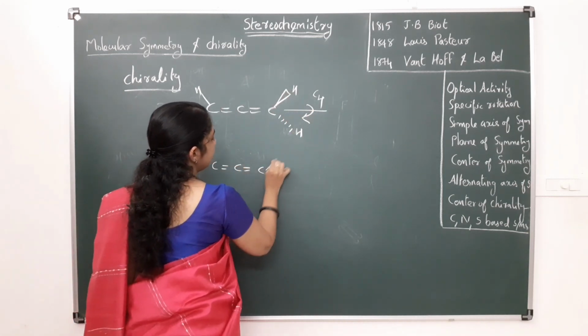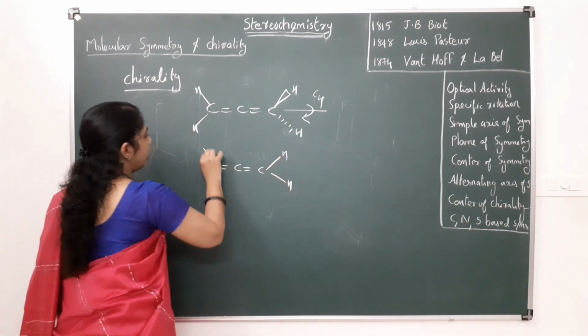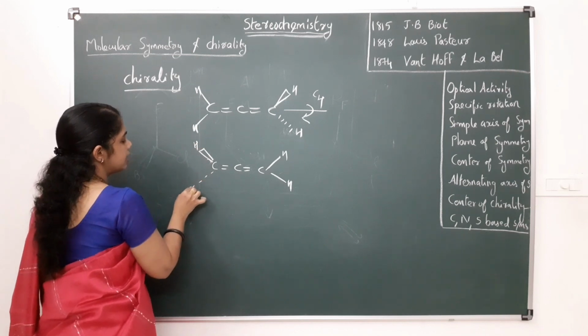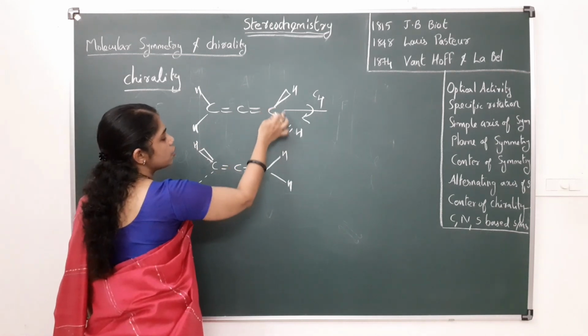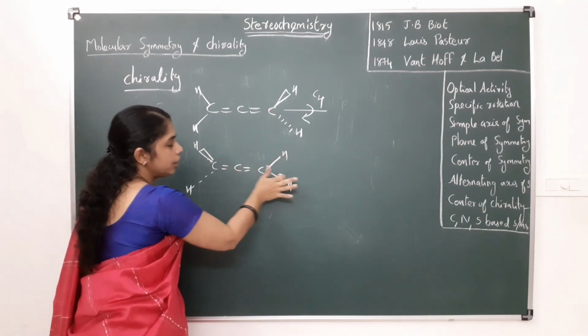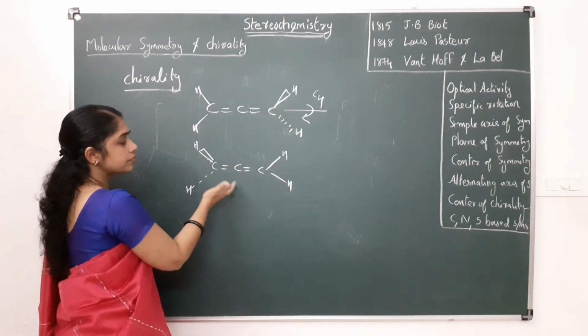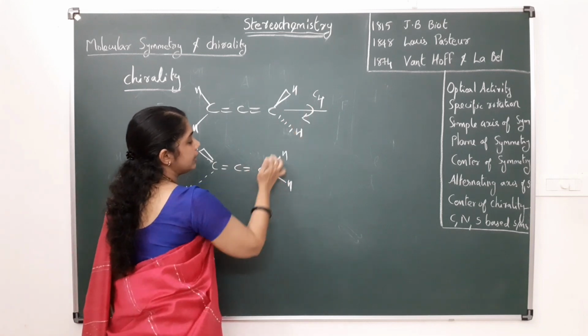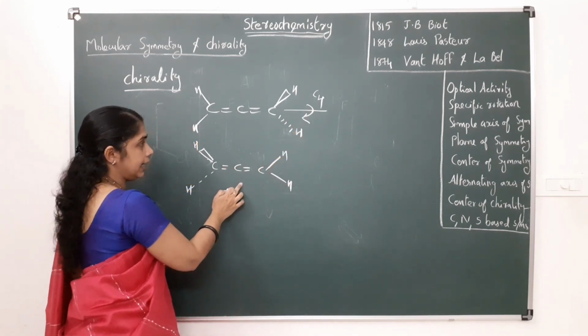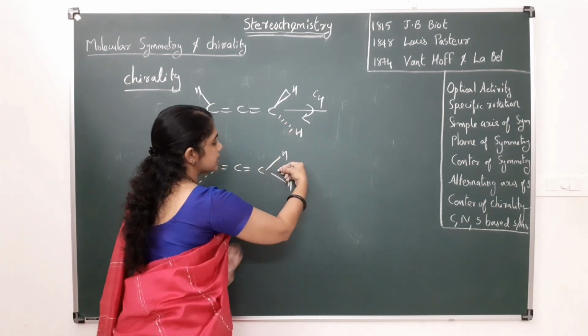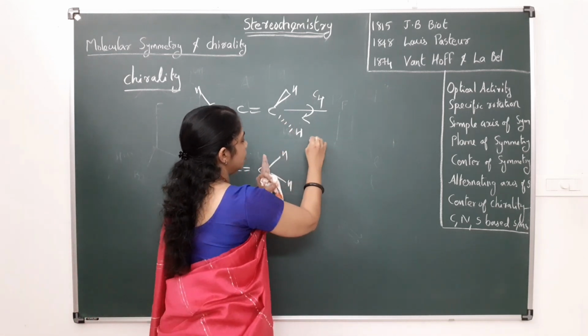C double bond C, here H, and this hydrogen goes above the plane and this hydrogen goes below the plane, and these two hydrogens now become on the plane after 90 degree rotation. So first we have to rotate this molecule through 90 degree, then take the reflection perpendicular to the rotational axis. So this is the rotational axis, so perpendicular means this. So reflection.